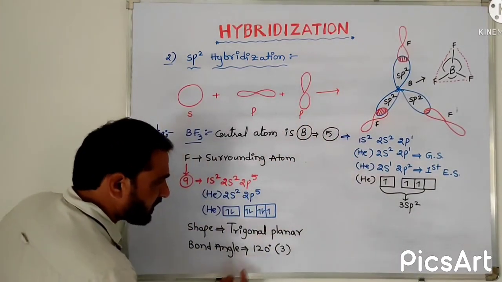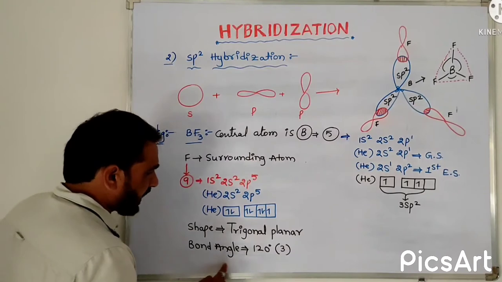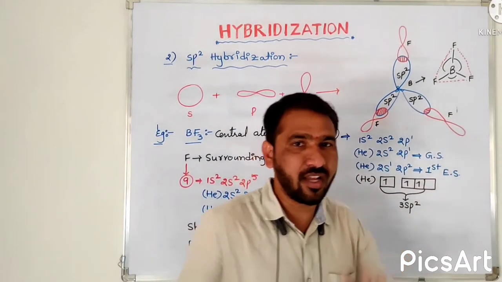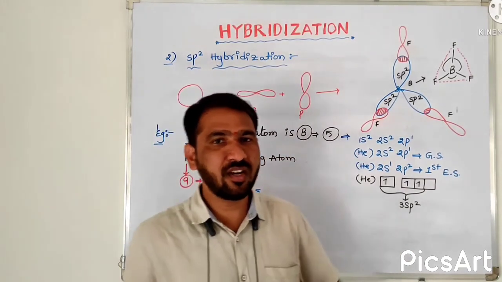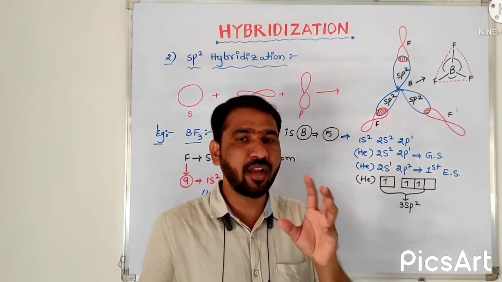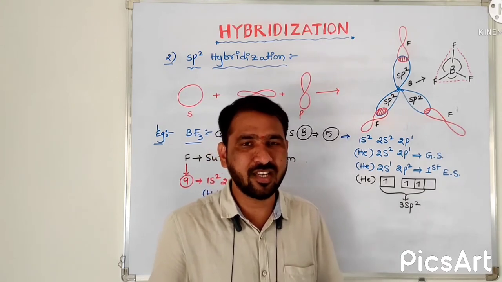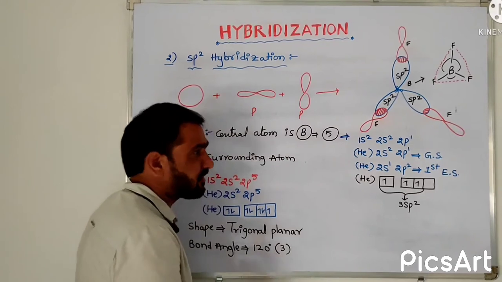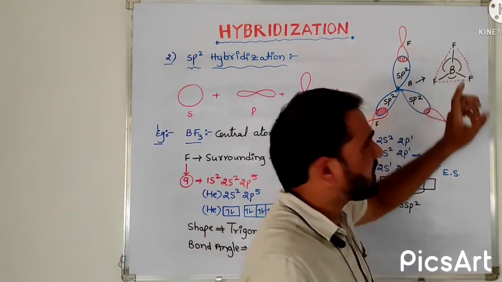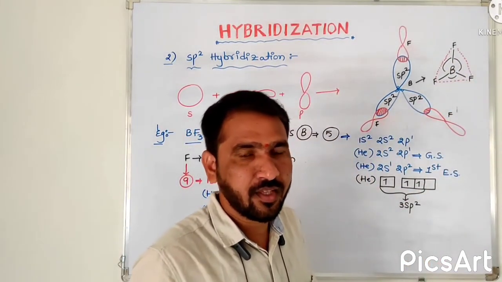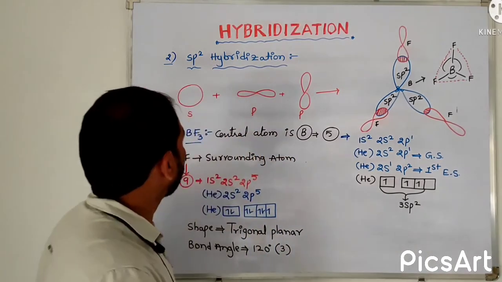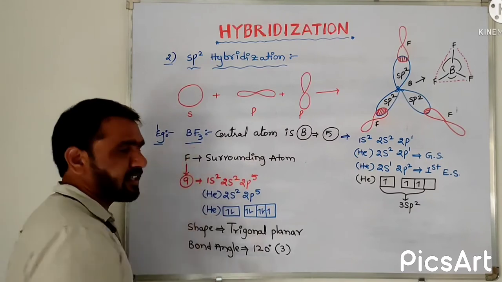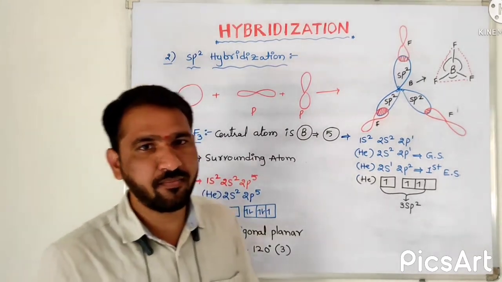Simple, 120 degrees. Three 120 degree bond angles are there. Sometimes a question is raised about the number of 120 degree bond angles present in the BF3 molecule. The right answer is 3. So this is the complete information about sp2 hybridization, taking one example, boron trifluoride.